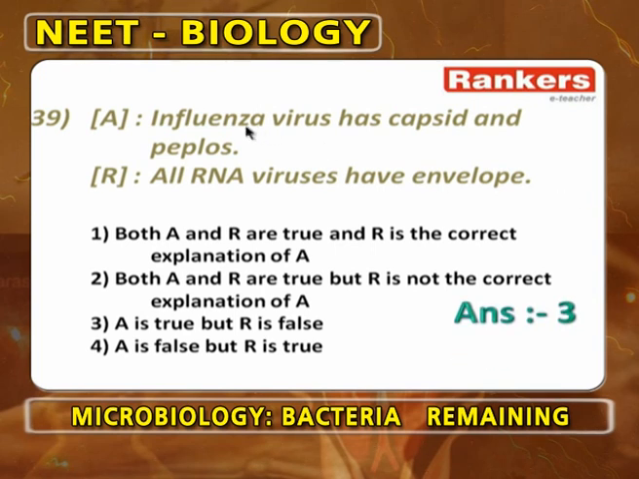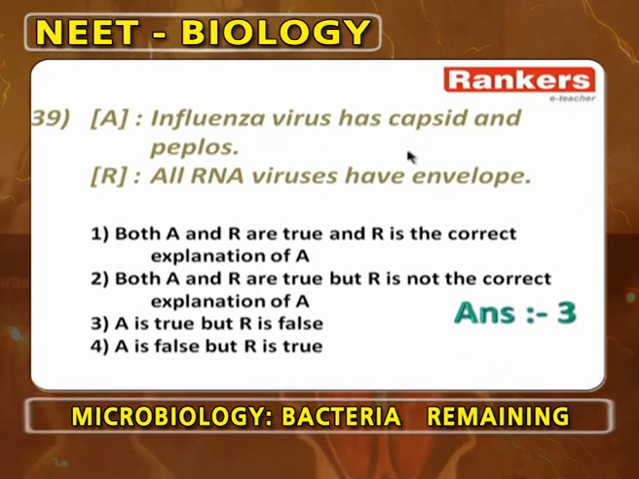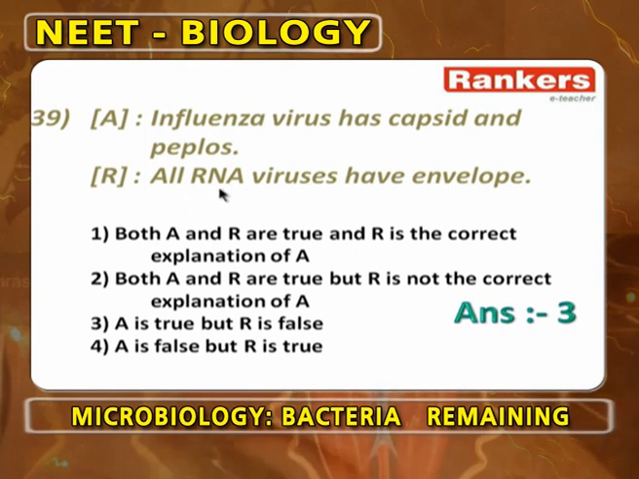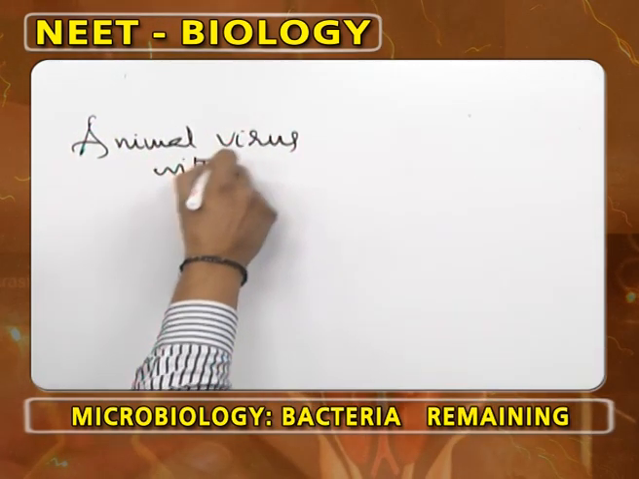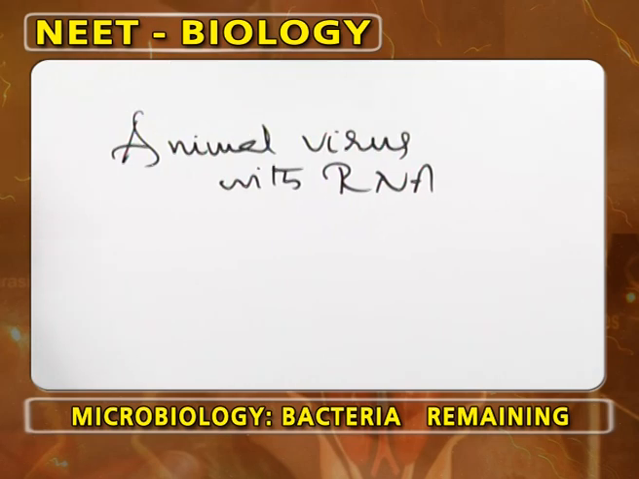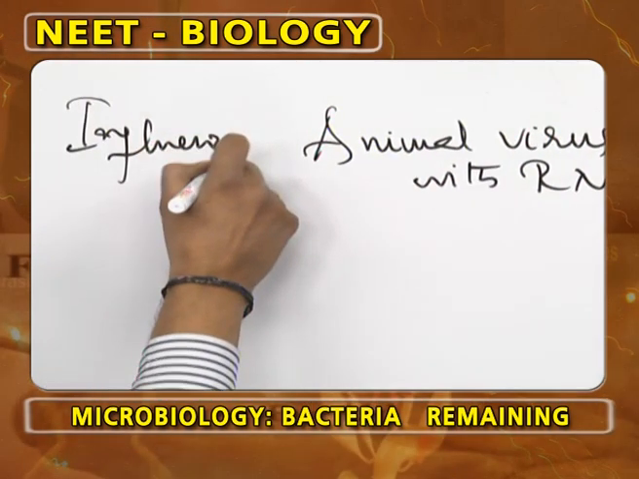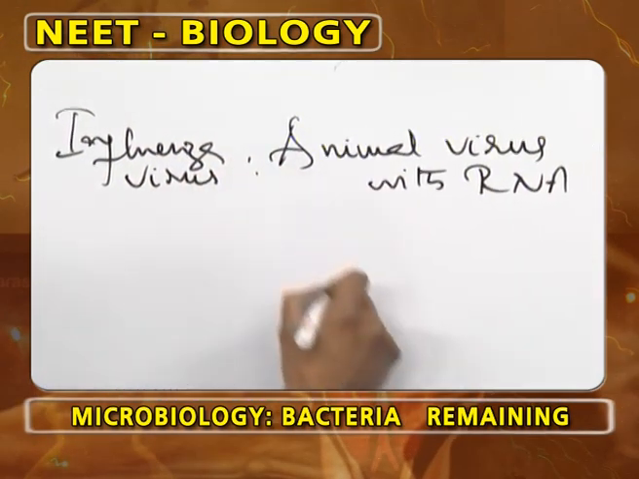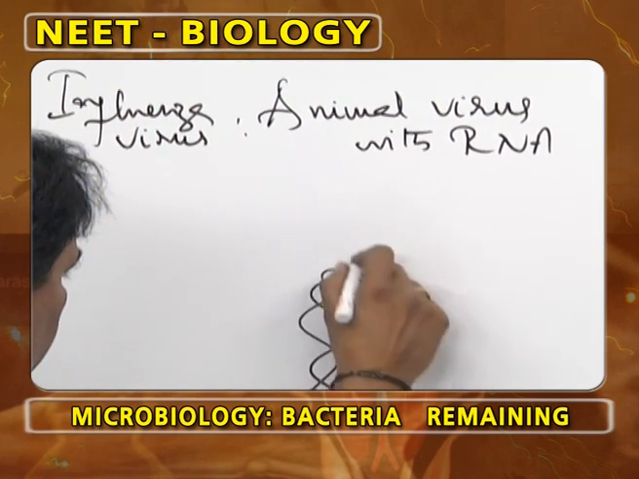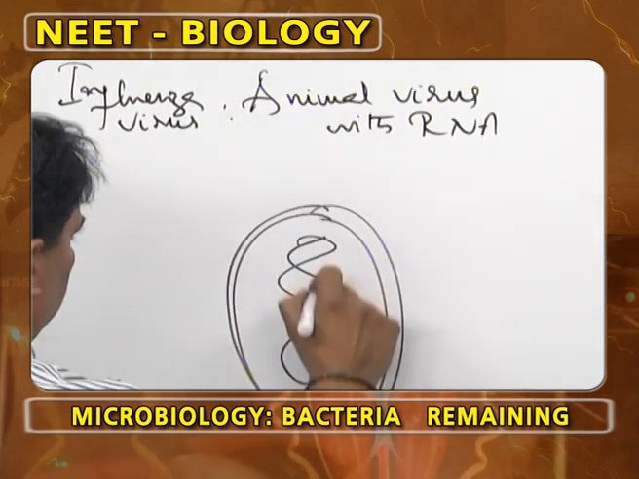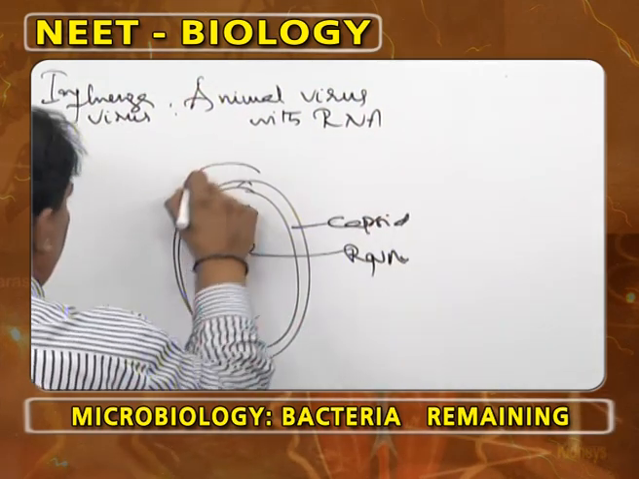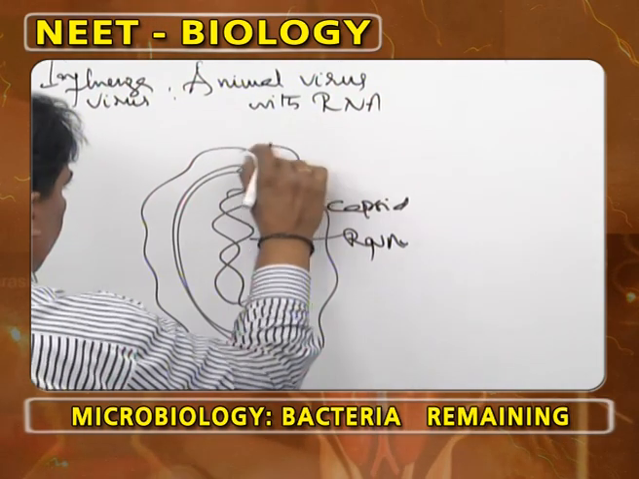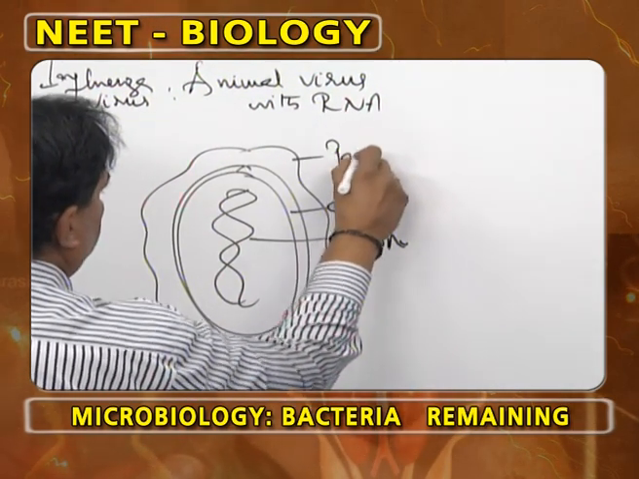Influenza virus has capsid and peplos. Just now I explained, influenza virus is an animal virus with RNA. It has genetic material RNA at the center surrounded by a protein coat, the capsid. Another special layer is present around the protein coat, called peplos.